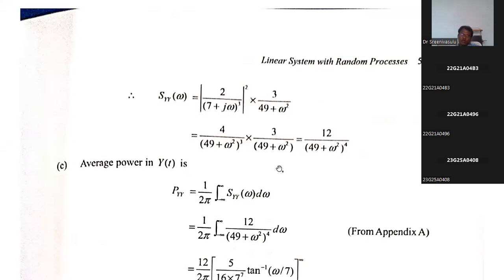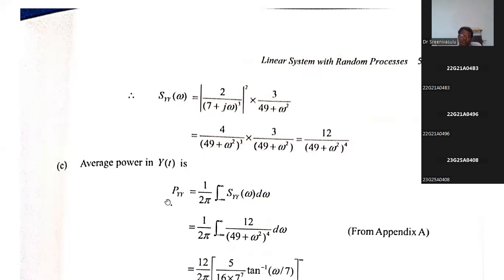You write what is the formula? The explanation is, if you calculate the autocorrelation function, then we can easily calculate the average power. The autocorrelation function is obtained from the spectrum by just the inverse Fourier transform. So you write the inverse Fourier transform, and then wherever there is tau in R_YY of tau, you replace tau equal to 0. Whenever you replace tau equal to 0, the exponential term is going to be 1. So it is nothing but the formula.